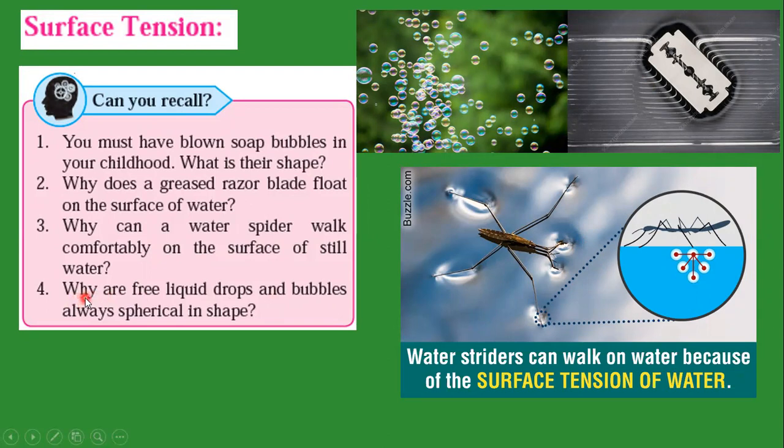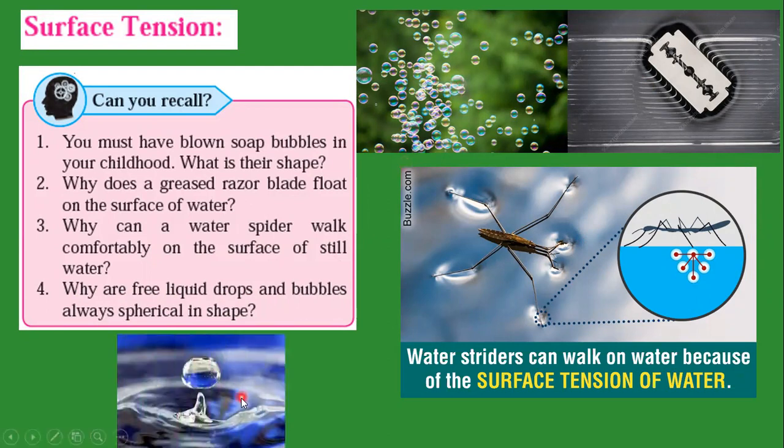Next one is, why are free liquid drops and bubbles always spherical in shape? You can see here, these are soap bubbles. They are spherical in shape. As well, we can consider a liquid drop. You can see here, this is a liquid drop in a picture. The shape you can observe here is spherical. The reason is surface tension. So these are a few examples which we recall. Behind that, surface tension is there.